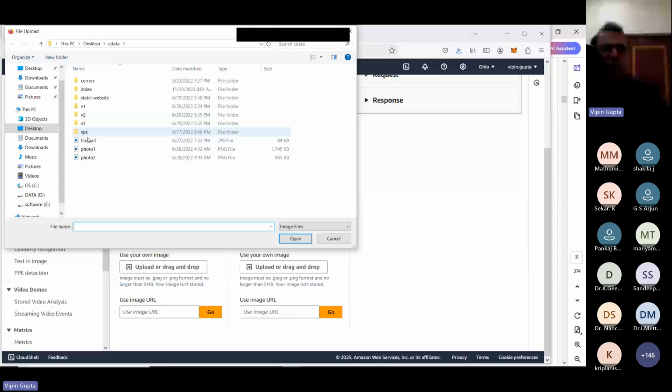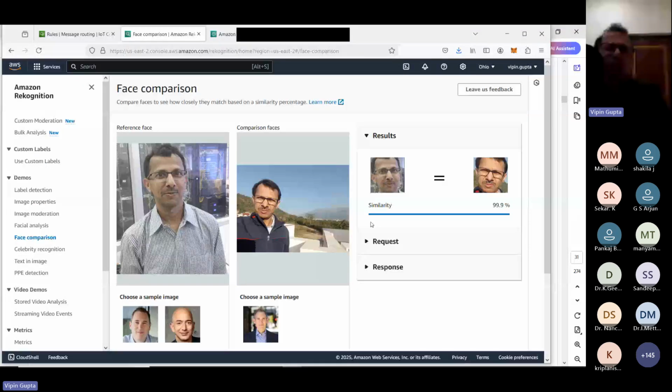So here, what is happening? We are comparing. Suppose this was the criminal photo and this is the current one. Now here, what is it showing? It is showing that these are similar faces. That means they will be able to recognize. In this case, AWS provides a lot of solutions, and this service is used by a lot of companies for performing these types of analysis.